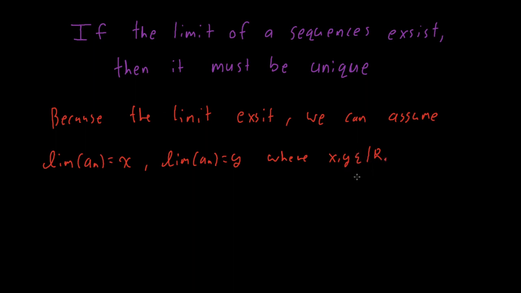This is specifically for the real analysis proof, but if you're doing the complex analysis version of this proof, you just assume they exist in the complex plane. So this shows that the limit exists.